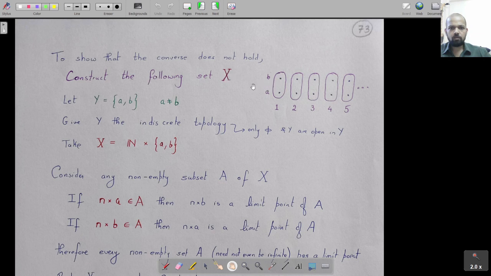at least the topology is not metrizable. We don't know all those things right now, but how is this artificial example constructed?